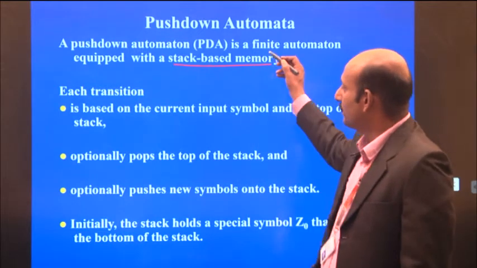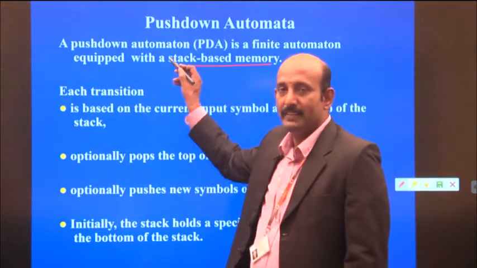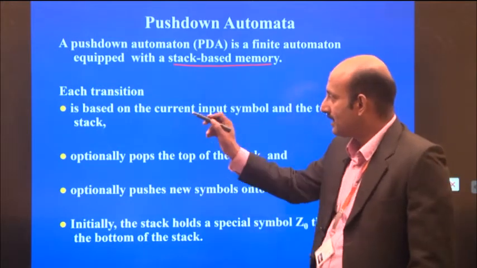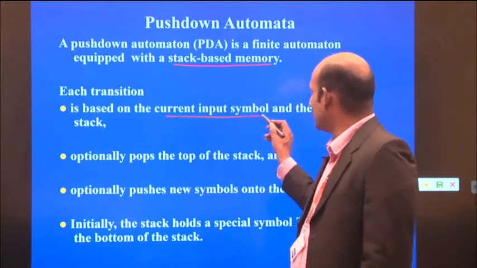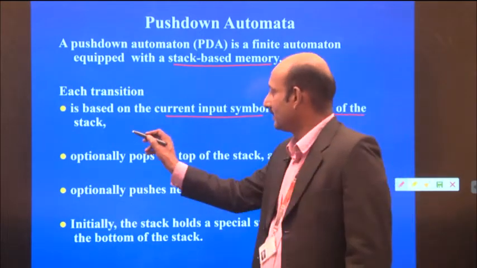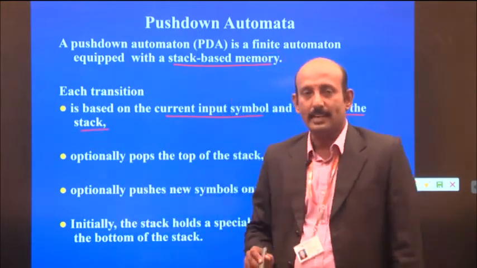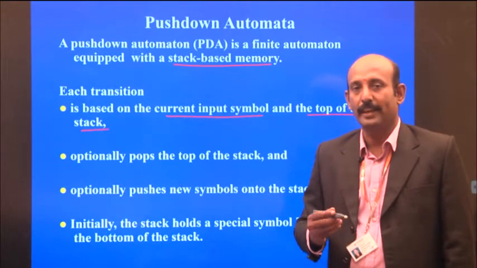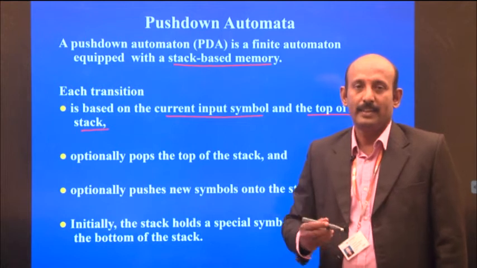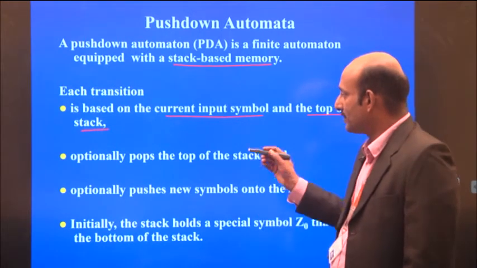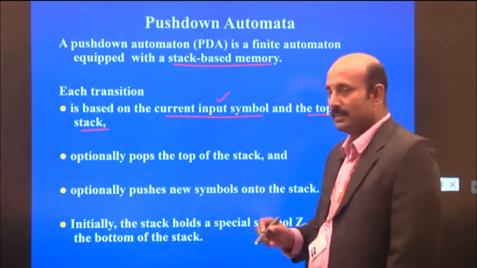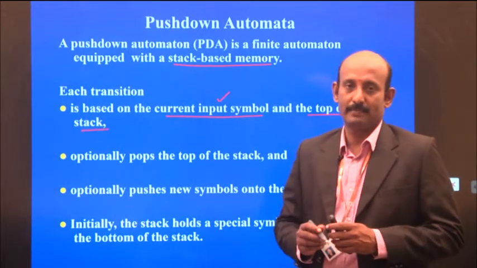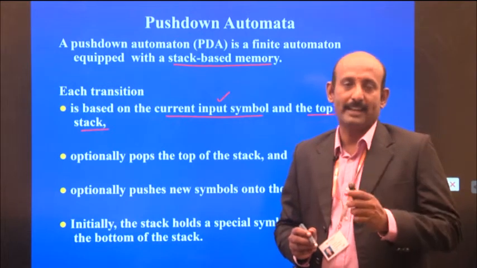So each transition is based on the current input symbol and the top of the stack. When we make a transition from one state into another state, it is based on the current input symbol from the input buffer, which contains the input symbols, one symbol at a time.